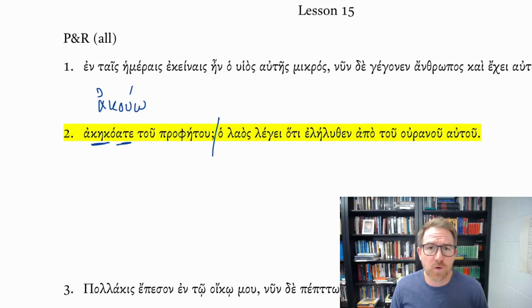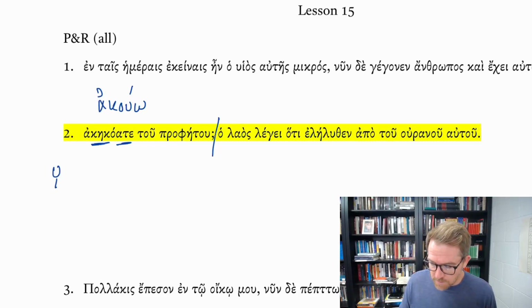This is an irregular form. It's the perfect tense, second person plural, so you would translate this, you, being y'all, have heard of the prophet.